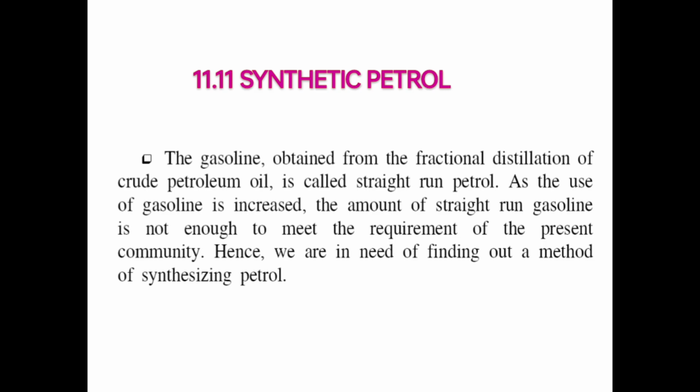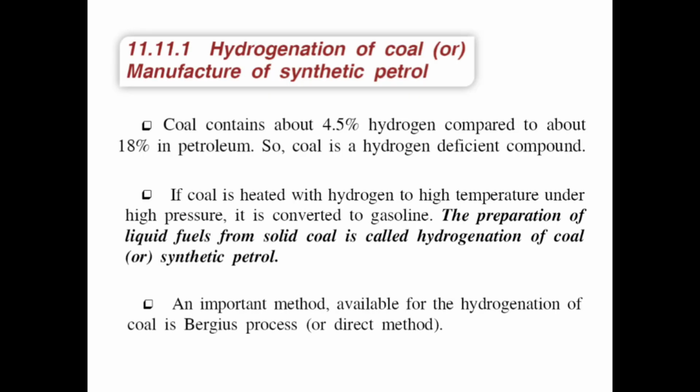Synthetic petrol. The gasoline obtained from the fractional distillation of the crude petroleum oil is called straight run petrol. As the use of gasoline has increased, the amount of straight run gasoline is not enough to meet the requirement of the present community. Hydrogenation of coal, or manufacture of synthetic petrol. Coal contains about 4.5% hydrogen compared to about 18% in petroleum. So coal is a hydrogen deficient compound.